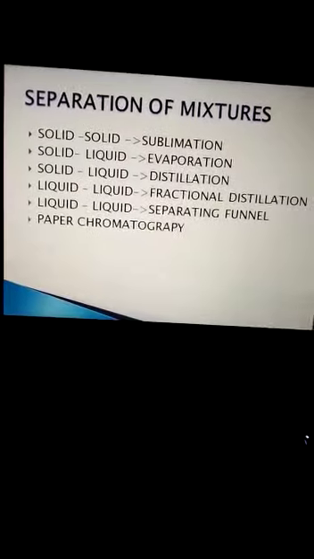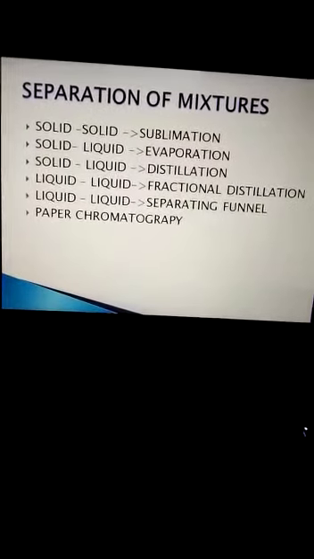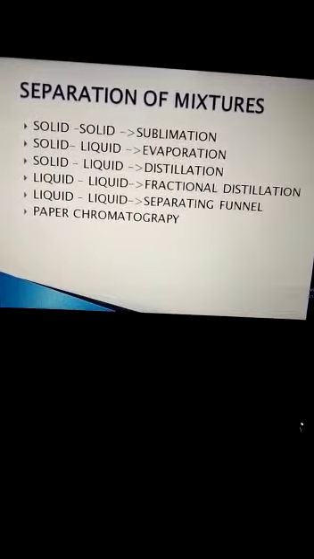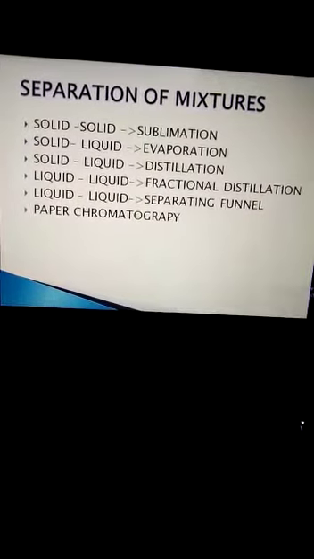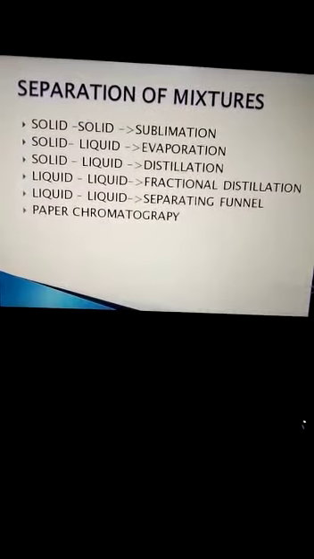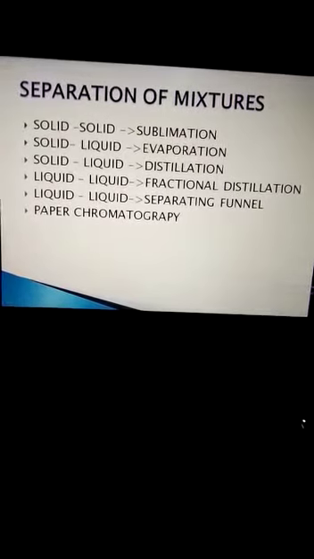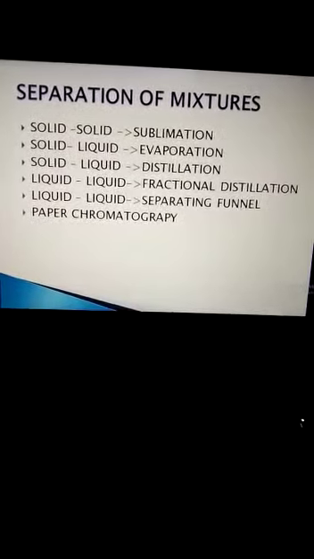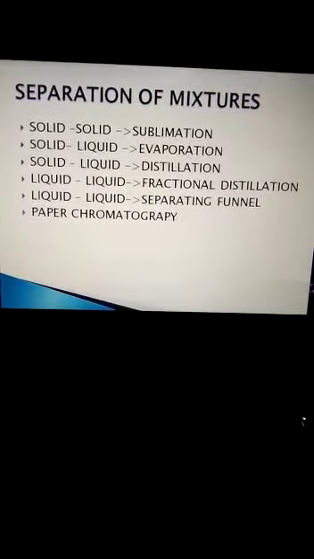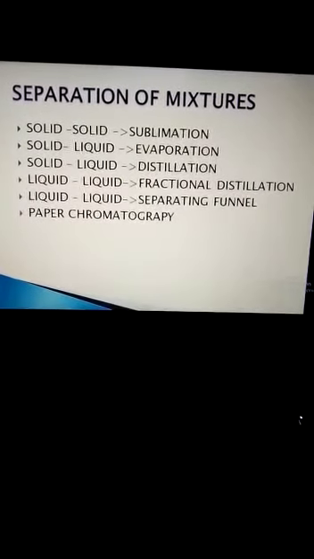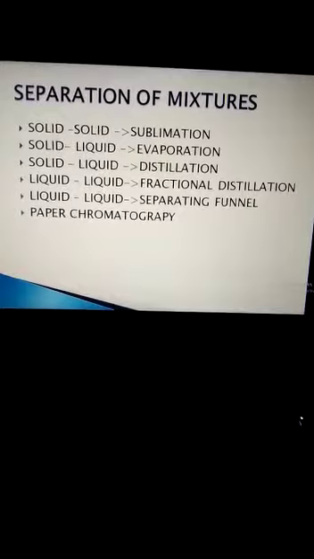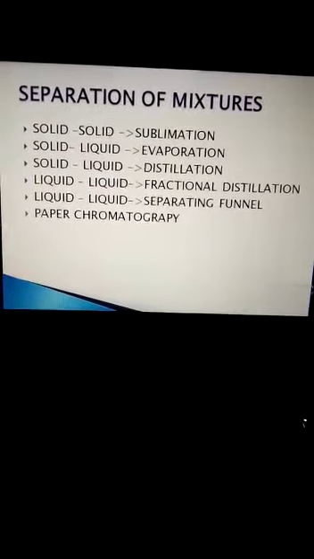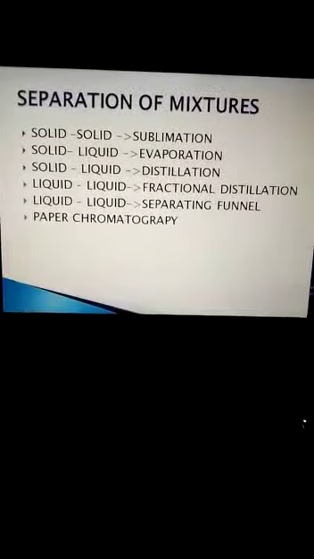Now, how can we separate all these different mixtures? More stress is given in this chapter to the separation of mixtures. When we have different types of mixtures, solid mixture, solid-liquid mixture, liquid mixture, or gas mixtures, and we want to get the components out, how can we separate them?